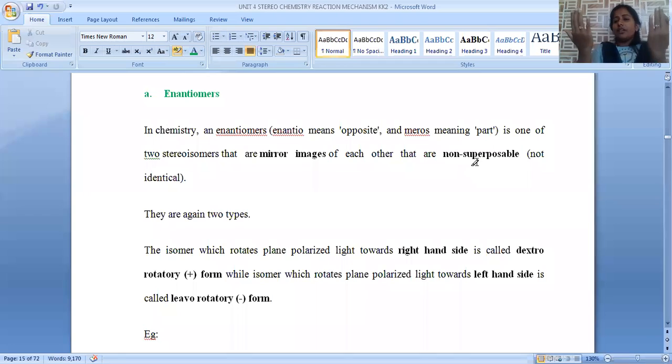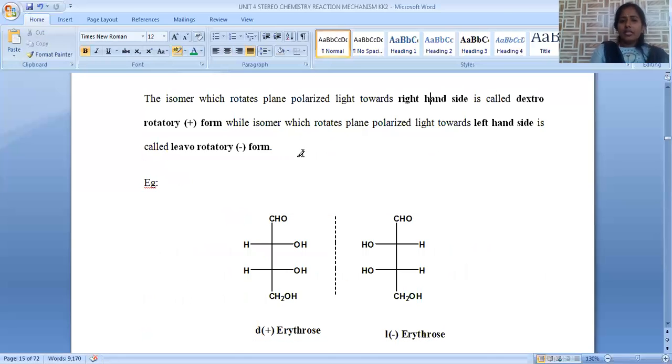Without any shifting or rotation, if both are superimposed on one another, they do not match exactly, and the same functional groups are not aligned. But when we flip that molecule, it becomes exactly matching with the second isomer. This type of relation is called a mirror image relationship, and both are called non-superimposable or non-identical. So enantiomers have a similar molecular formula, and both are mirror images in a non-superimposable relationship. Those two isomers are called enantiomers.